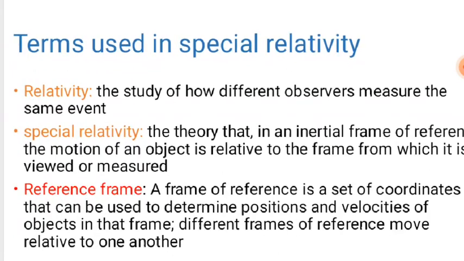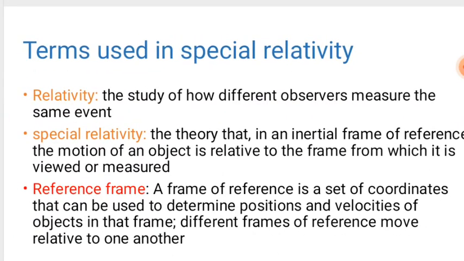Special relativity is where there is what we call an inertial reference frame. If that frame has a constant velocity, the result can be the same. If the frame is moving at constant velocity and another frame is at rest, and they perform the same experiment, at that time they will get the same result. When we say frame of reference or reference frame, what is it?